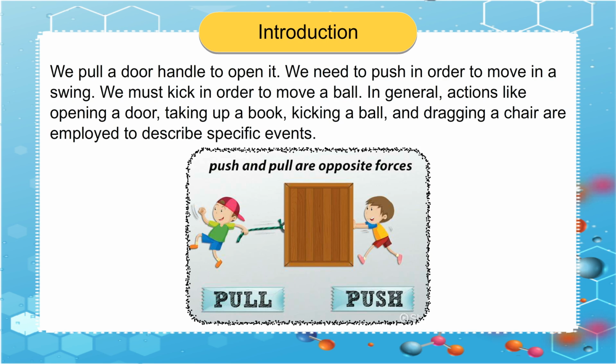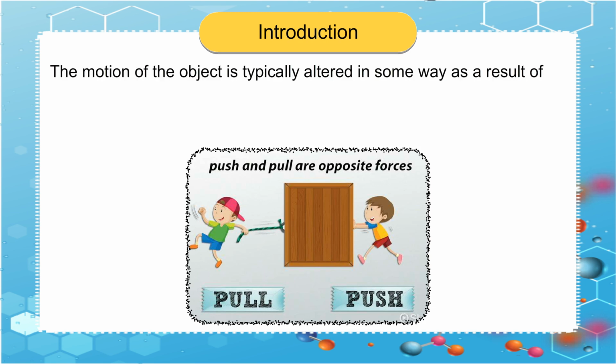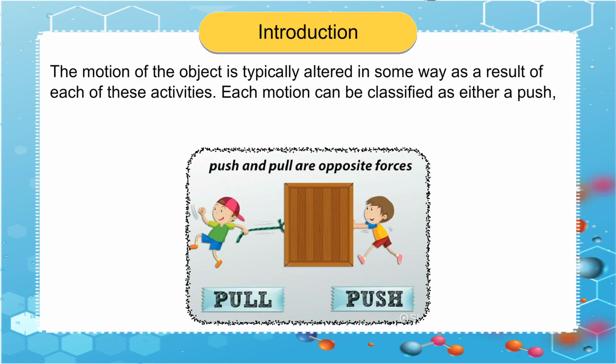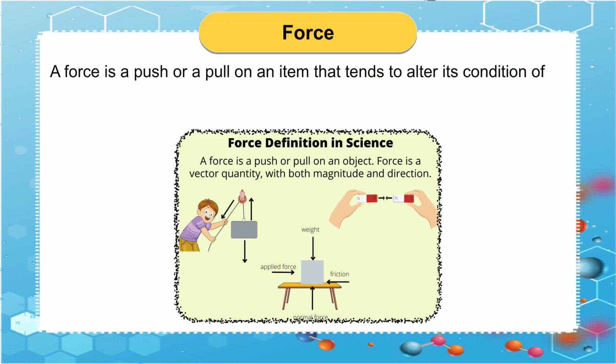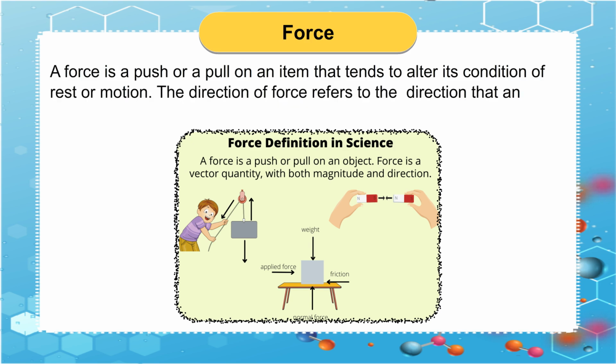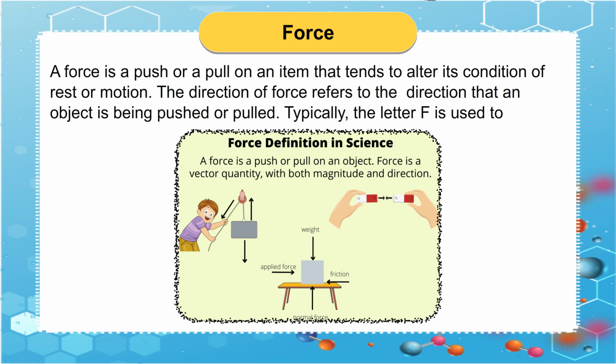to describe specific events. The motion of the object is typically altered in some way as a result of each of these activities. Each motion can be classified as either a push, a pull, or both. Force. A force is a push or a pull on an item that tends to alter its condition of rest or motion. The direction of force refers to the direction that an object is being pushed or pulled.